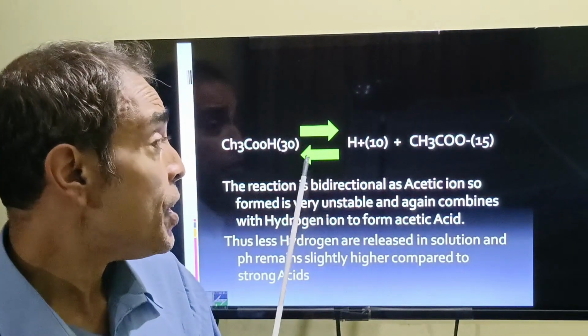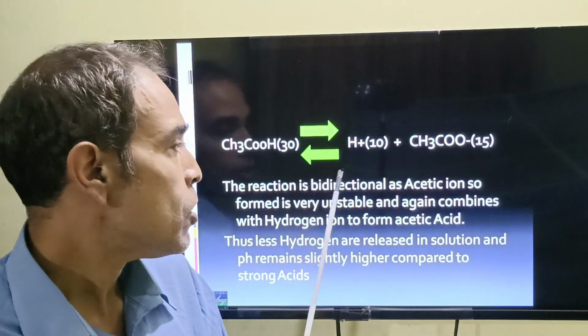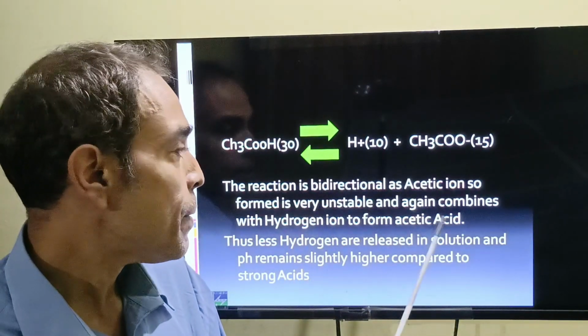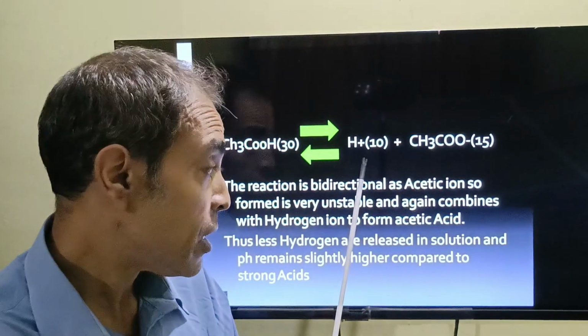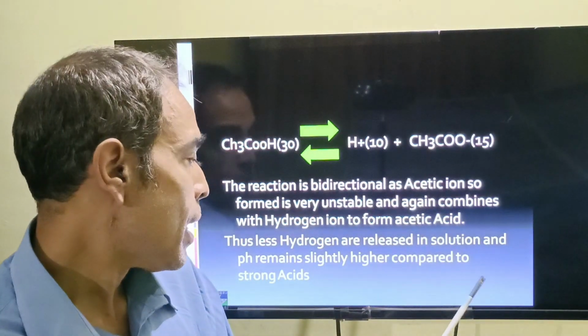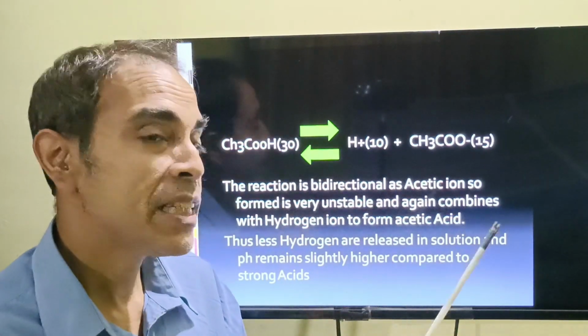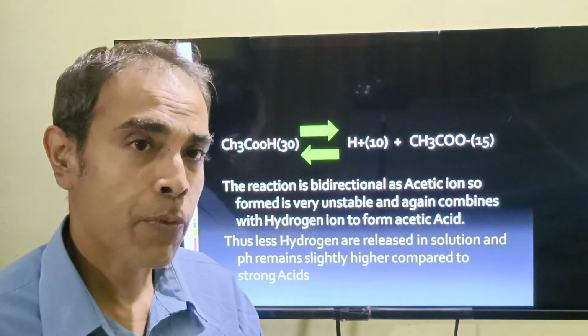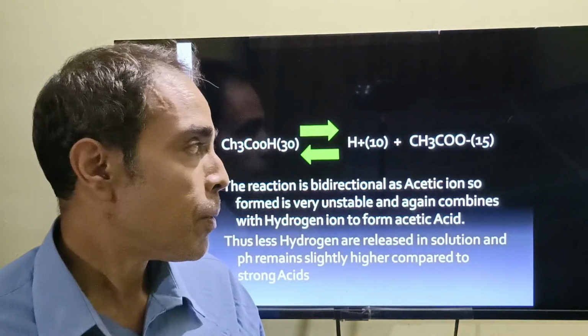The reaction is bidirectional. As the acetate ion is formed, being very unstable, it combines again with hydrogen to form acetic acid. Thus there is less hydrogen present in the solution compared to the strong acid. Because there is less hydrogen, the corrosive nature of this solution is less compared to a strong acid. Therefore, we can take vinegar or carbonic acid in the body.